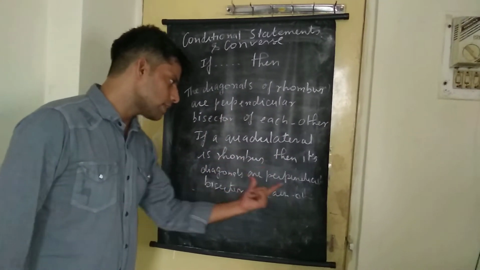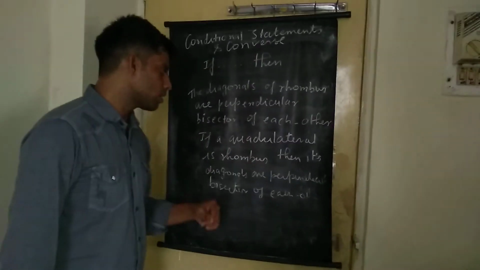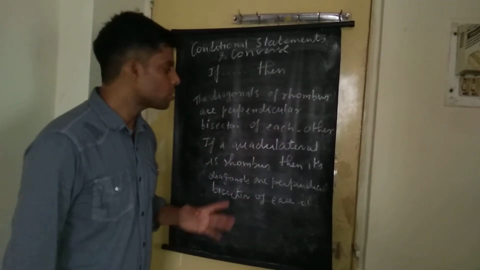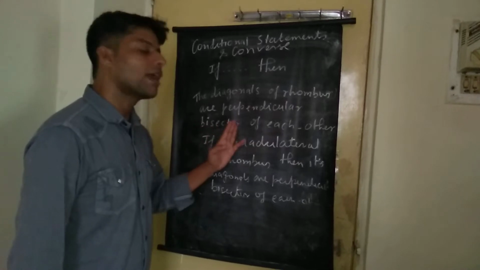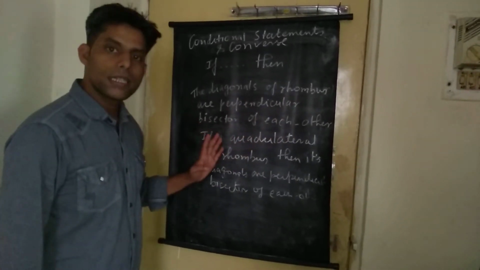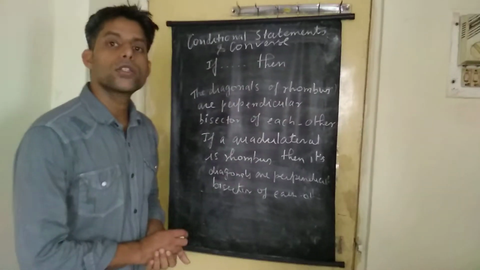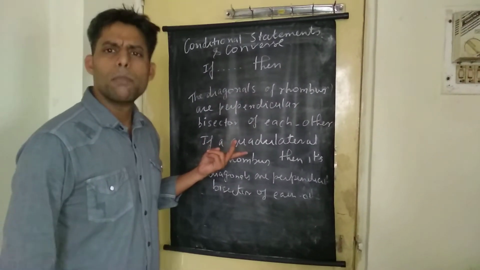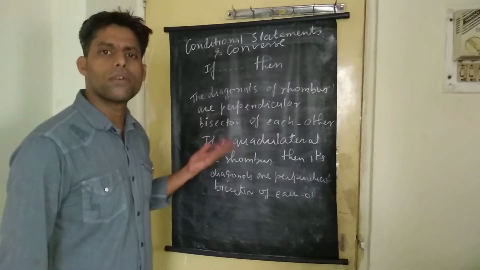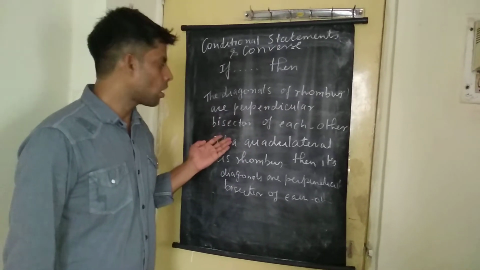If diagonals are perpendicular bisector of each other, then the quadrilateral is called a rhombus. This change in the form of the statement is known as converse. Converse means basically we can say ulta of a statement.